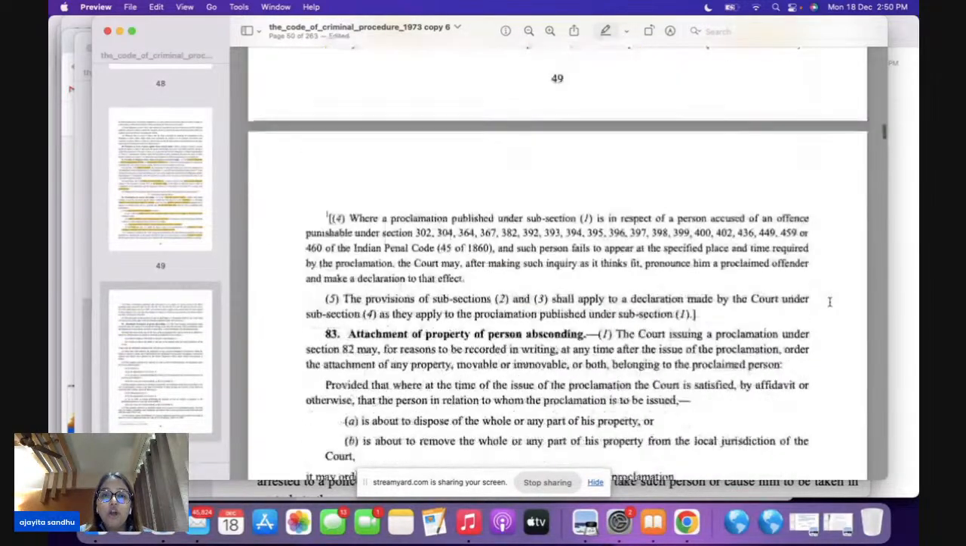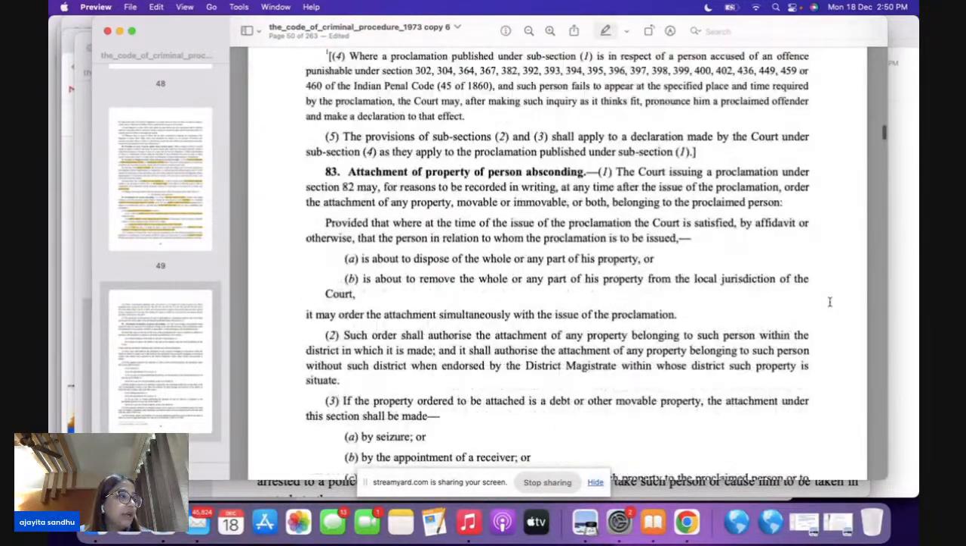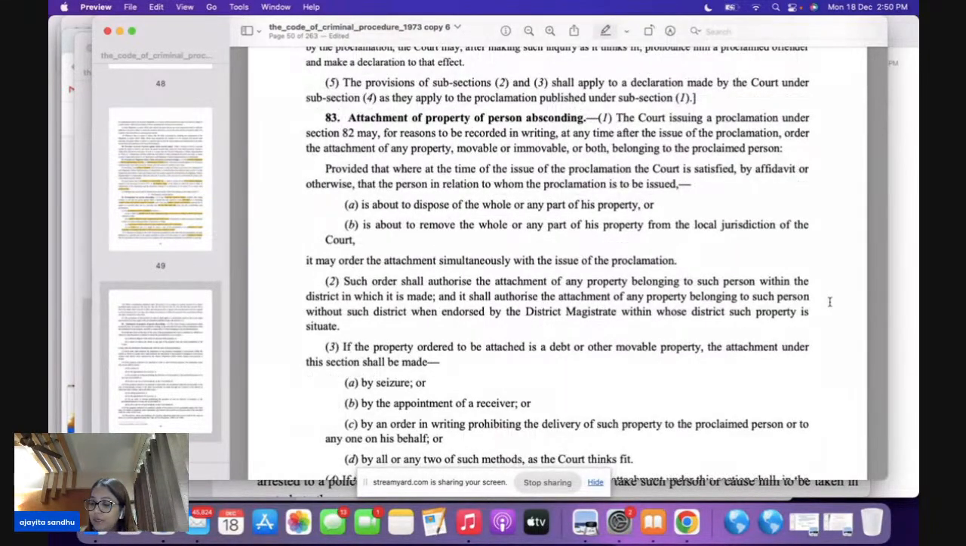Now, all of you come to section 83. Now, 83 talks about the attachment of the property. In 83, what is happening? The property will be attached. Whose property will be attached? The court that is issuing the proclamation under section 82, if they have reasons to believe, when? After issuance of the proclamation. So, number one, the proclamation will be issued first, and property will be attached later on. What kind of property can be attached? Any kind of property, movable or immovable.